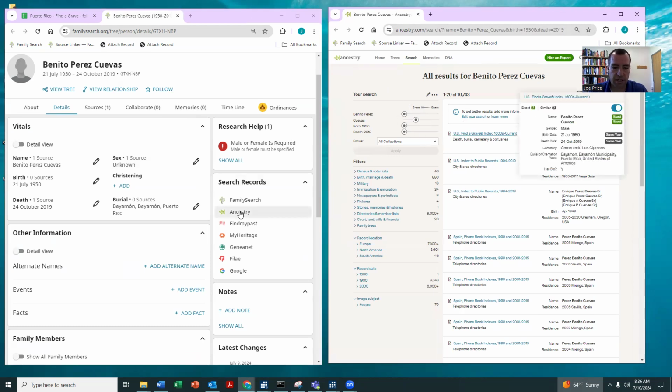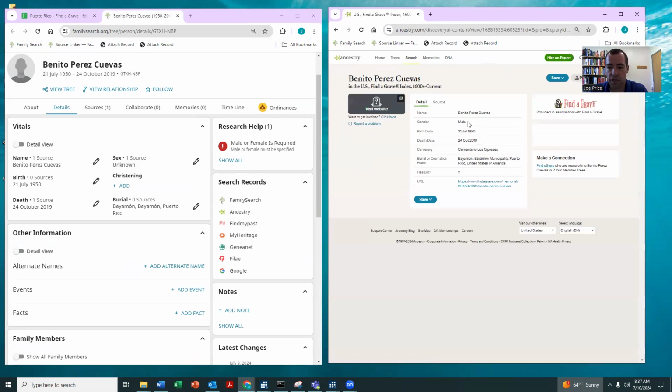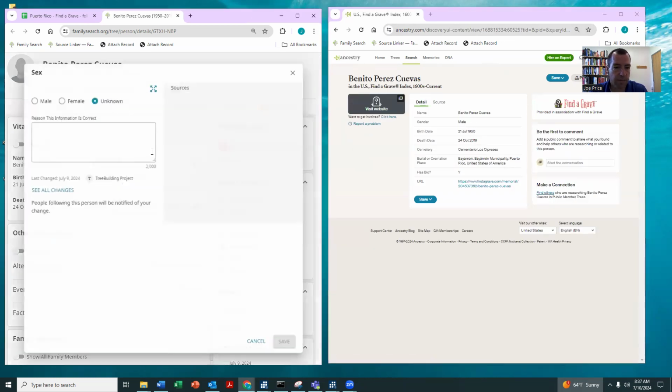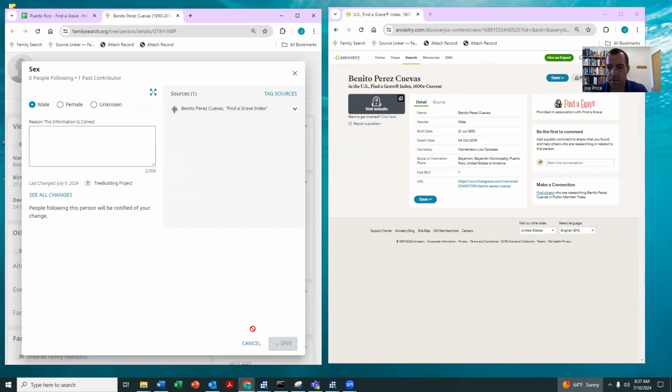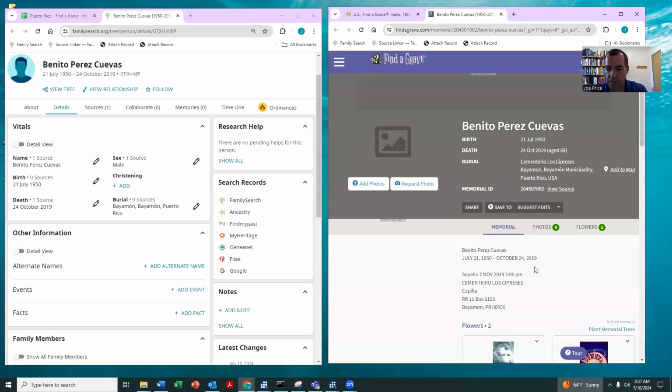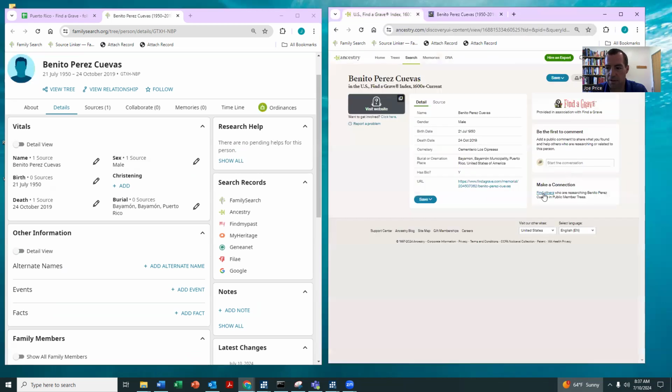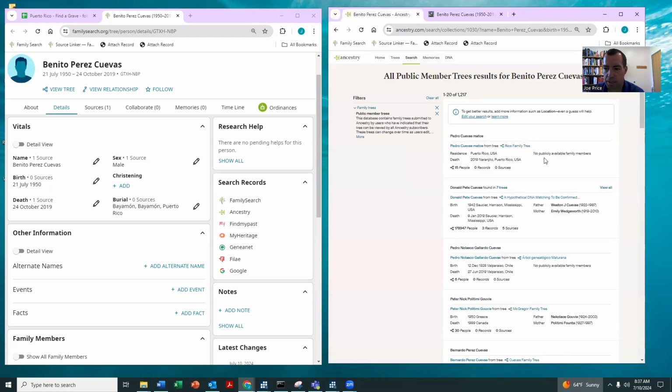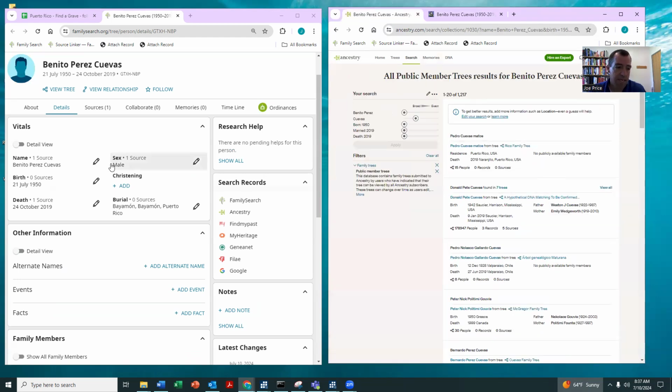So notice I just clicked on Ancestry, so I'm searching for the same record on Ancestry, and notice here it says male. So first thing I'm going to do is just change this to male. And then the second thing I'm going to do is see if there's any information here about his parents or other family members. The third thing is sometimes there are additional record hints right here, maybe like a census record. And the last thing I'm going to do is check to see if he's on a public member tree. Okay, so in this case, it's very likely because he was born in 1950.